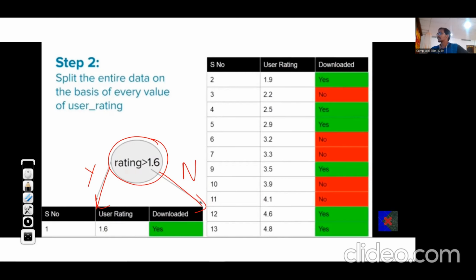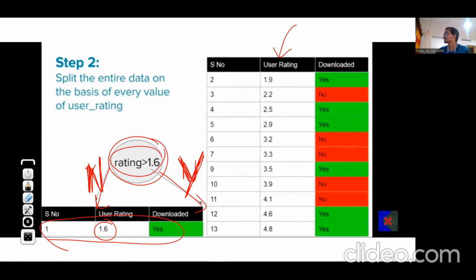Now we have taken the first row, that means user rating 1.6, and the remaining user ratings are in the no section. They have taken no this side and yes this side. So user rating greater than 1.6, no, this is the value. User rating greater than 1.6, yes. Right? So these are the values for greater than 1.6.